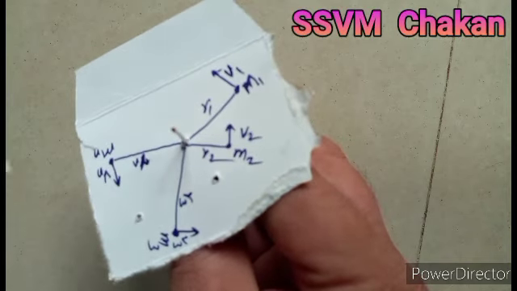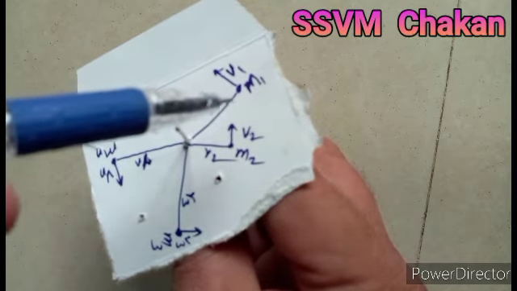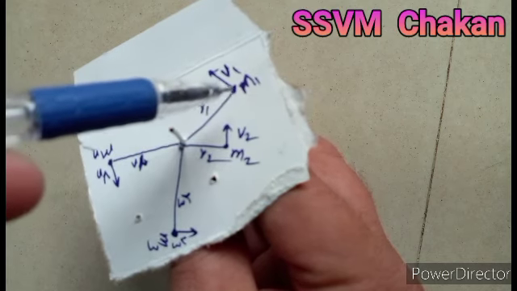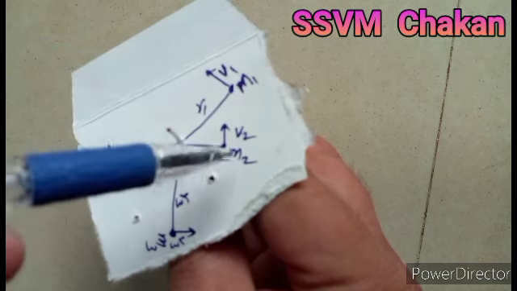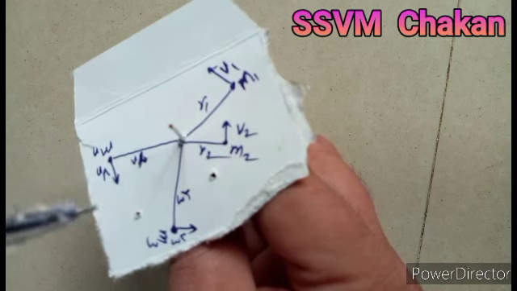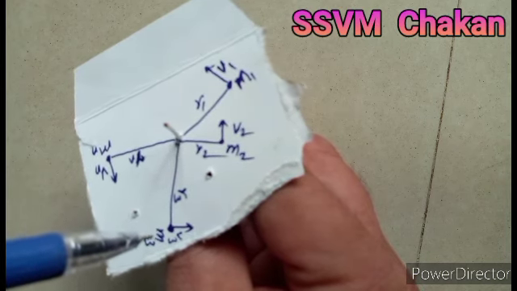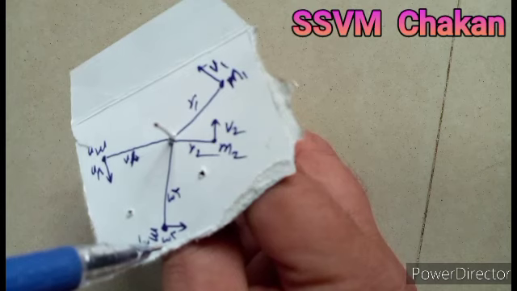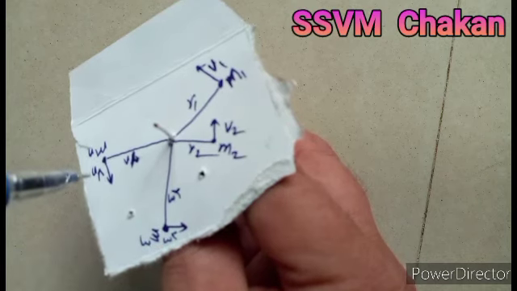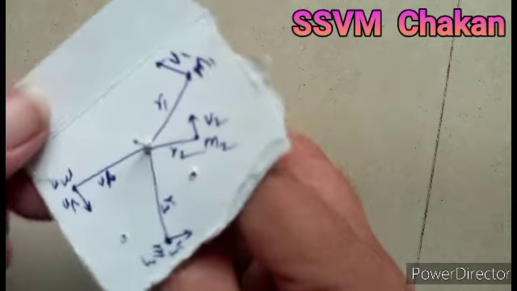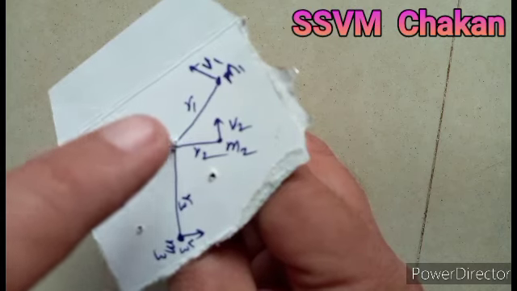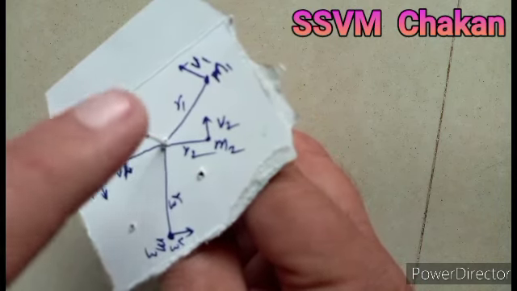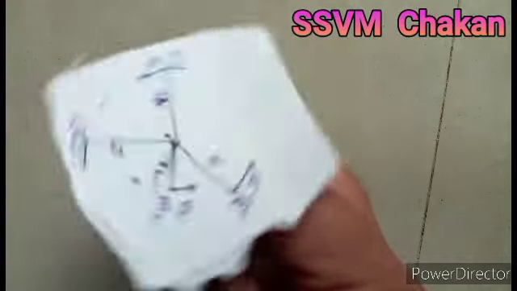The body is in rotational motion, so each particle must have linear velocity. The first particle m1 has a linear velocity v1, the second particle of mass m2 has a linear velocity v2, the third particle of mass m3 has a linear velocity v3, and the last particle has linear velocity vn, and we rotate this body around the axis of rotation. This is known as the axis, a line around which the body is rotating. That line is called the axis of rotation. In this way we rotate the body.